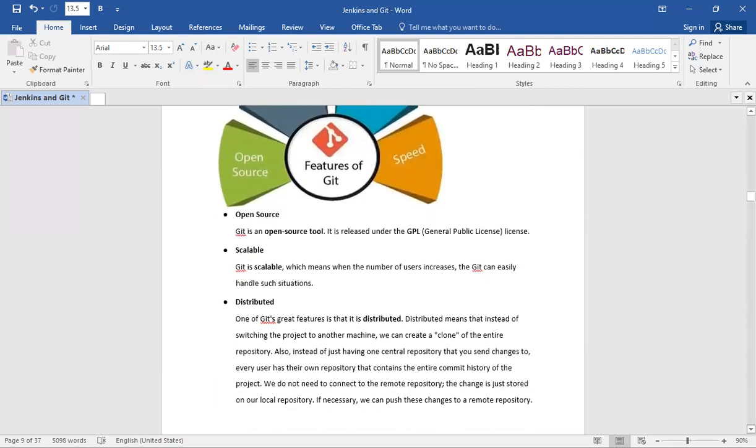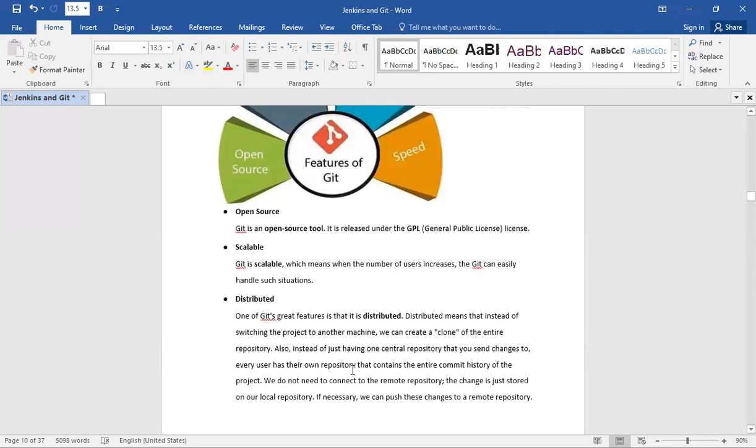Next, open source features of Git. Git is an open source tool. It is released under the General Public License. And next one, scalable. Git is scalable, which means when the number of users increases, Git can easily handle such situations. Next one, distributed.